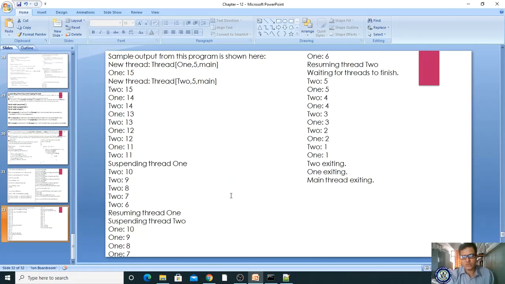It has been asked somewhere as a 2-mark question and somewhere else as a 6-mark question. So I hope you understand this concept. We will see you in the next class.